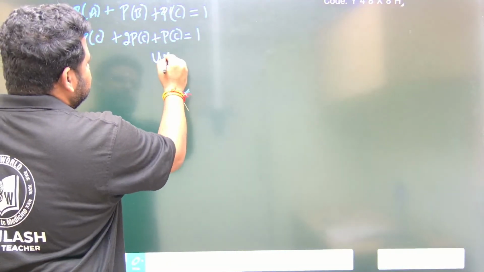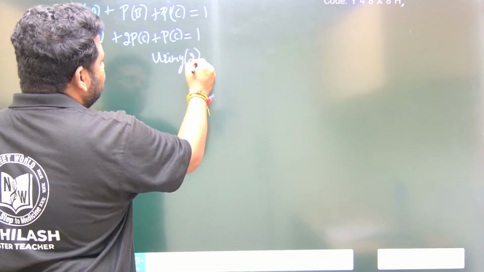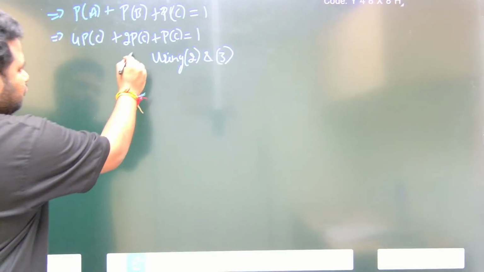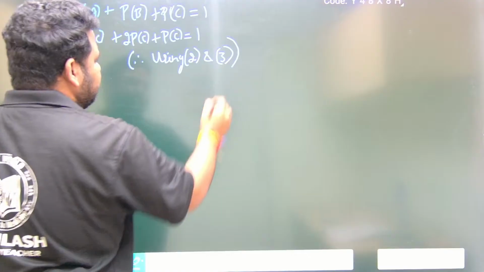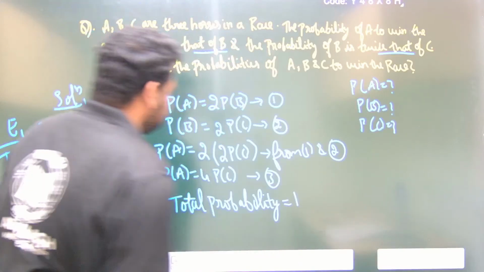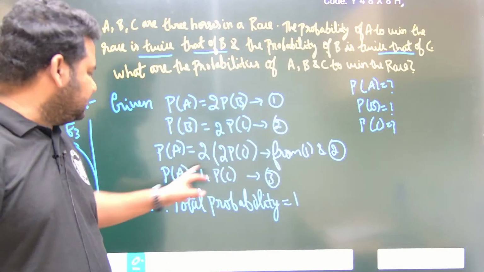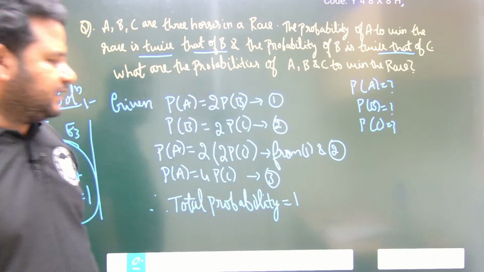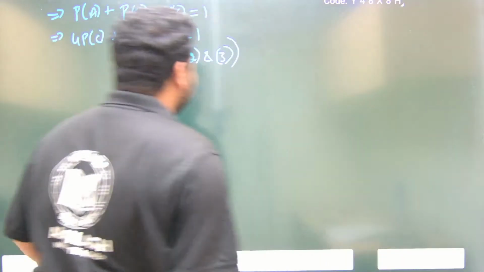Using 2 and 3, in brackets, you have to write the reason why. See here, what does 2 say? Probability of B is 2 times probability of C. What does 3 say? Probability of A is 4 times probability of C. That is what you have to mention here. Very important to mention this.